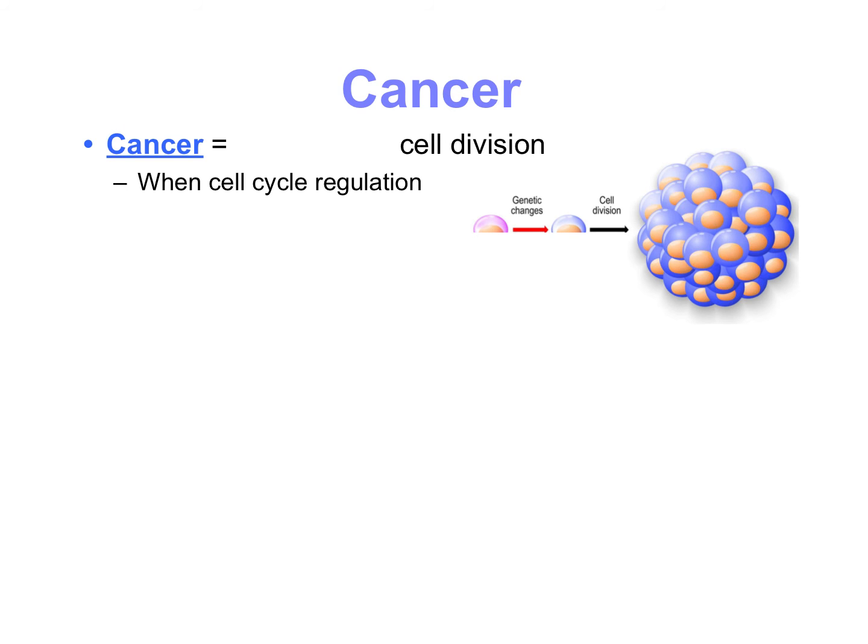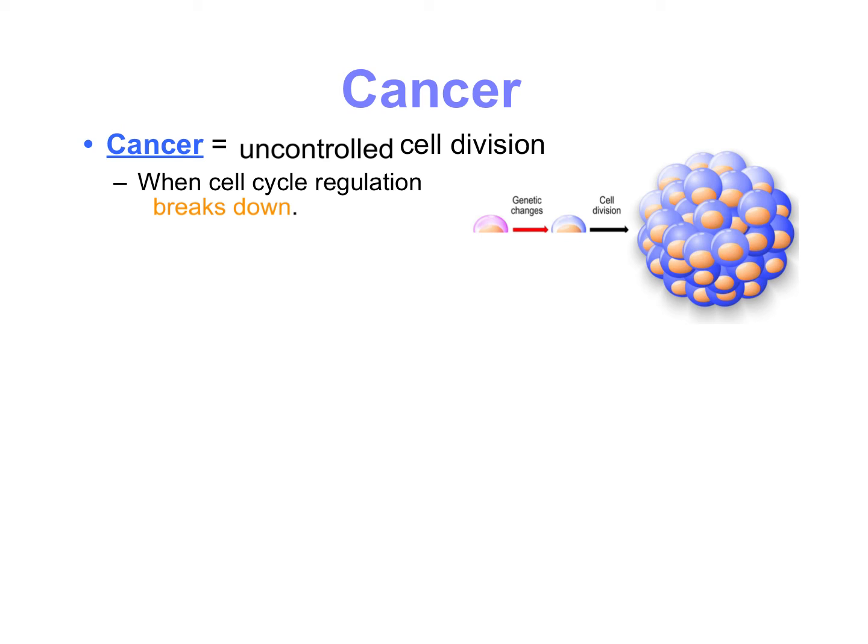So unfortunately, one of the things we have to talk about when talking about regulation of the cell cycle is cancer. And cancer we define as uncontrolled cell division, and this happens when the cell cycle regulation breaks down. So we no longer have control over what is happening within the cell cycle.